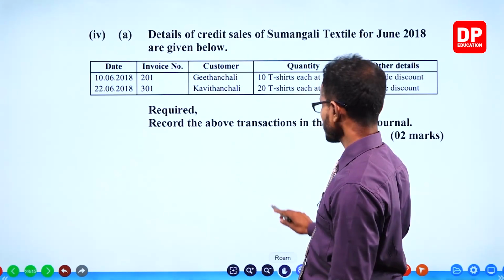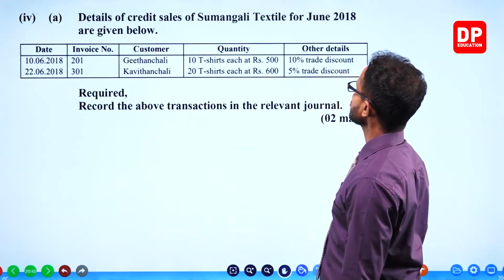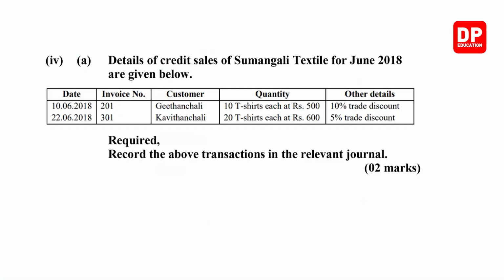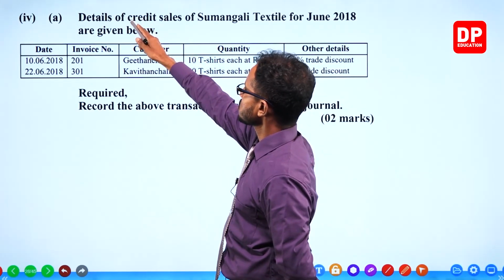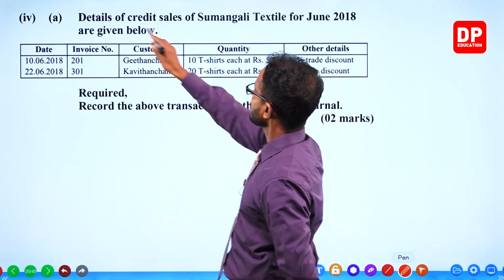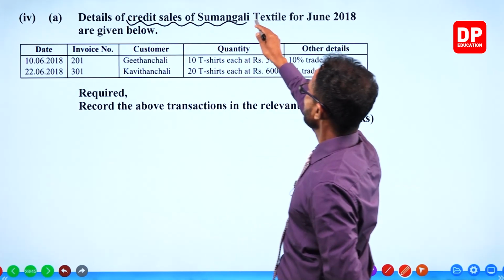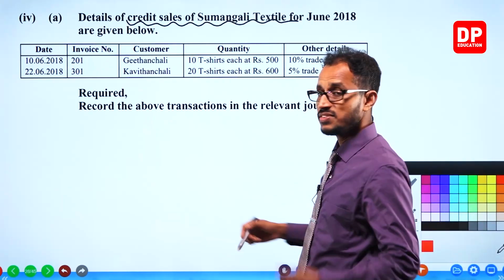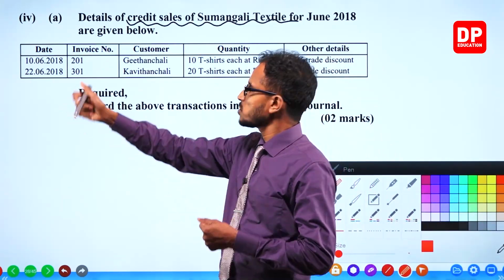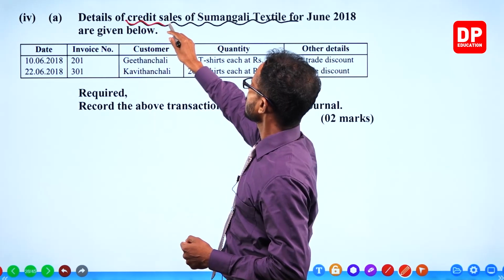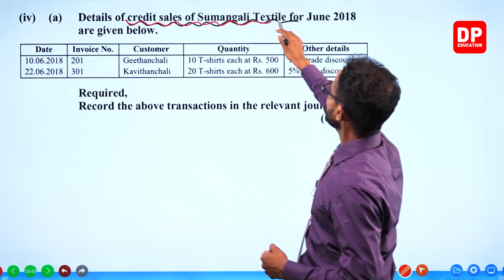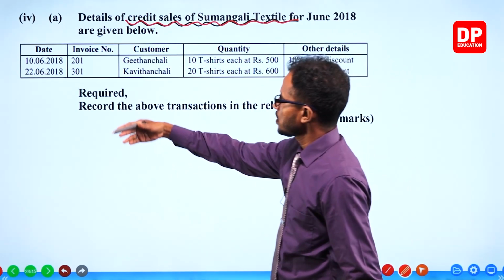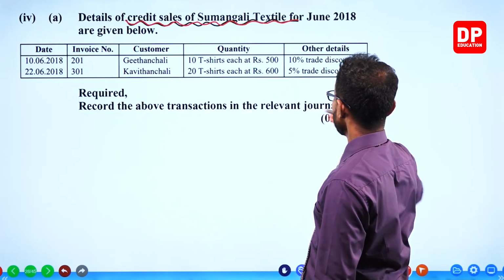Details of credit sales of Sumangali Textiles for June 2018 given below. Credit sales means selling goods but not receiving cash then and there, selling goods on credit. But what do we have to do now? Record the above transactions in the relevant journal.